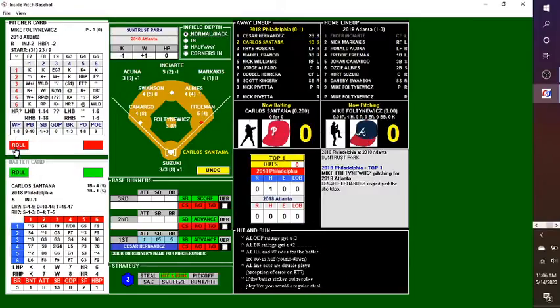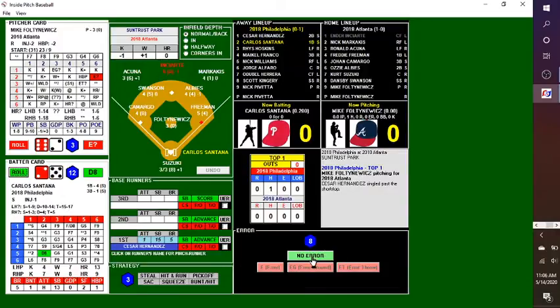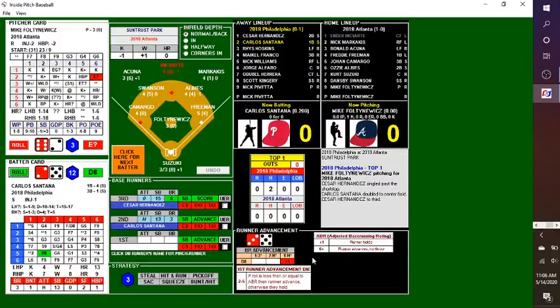Hit and run employed by the Phillies. Fultonewicz with the pitch. Fly ball into center field. That's going to be a double. Inciarte can't get a hold of it. Cesar Hernandez is going to score, and it's quickly 1-0 Philly.